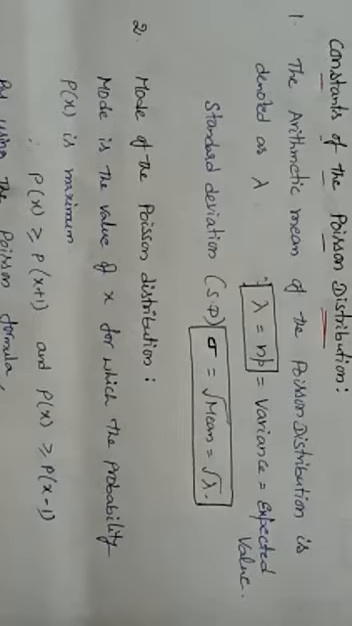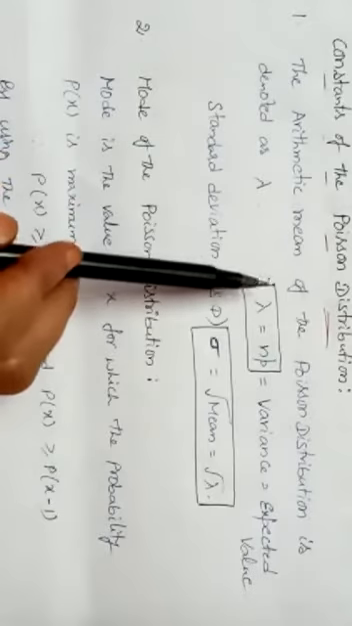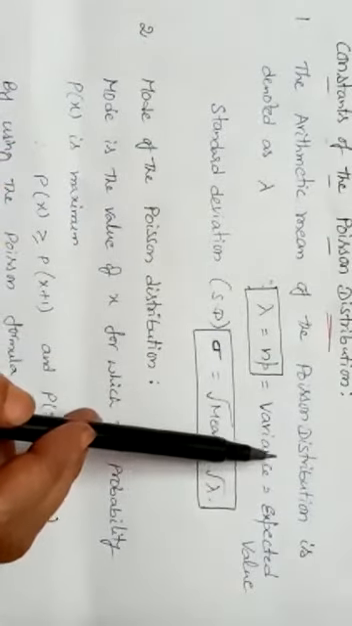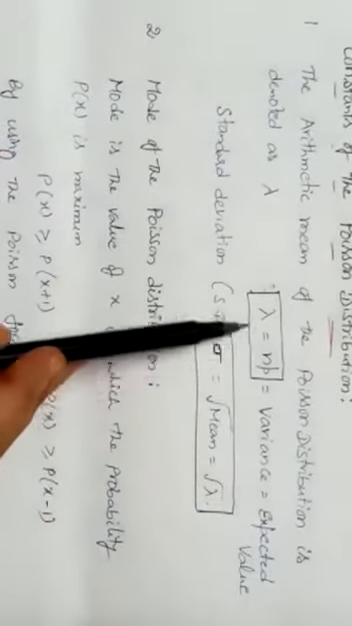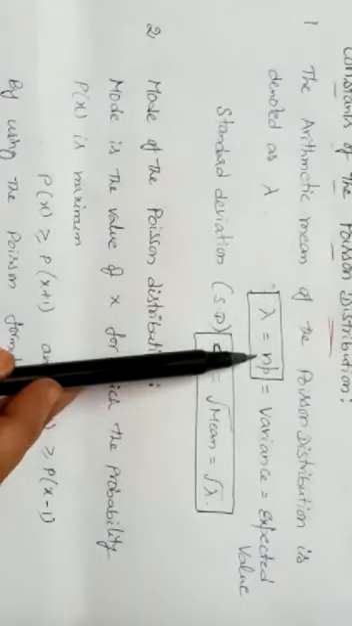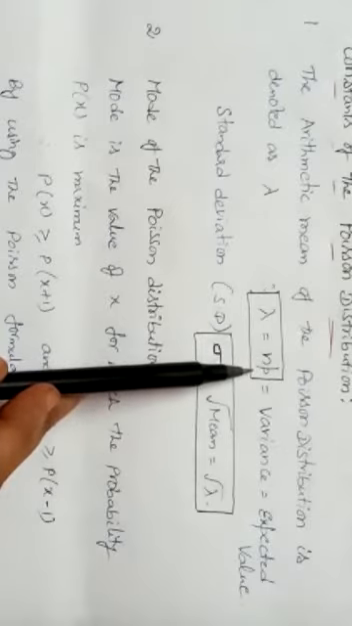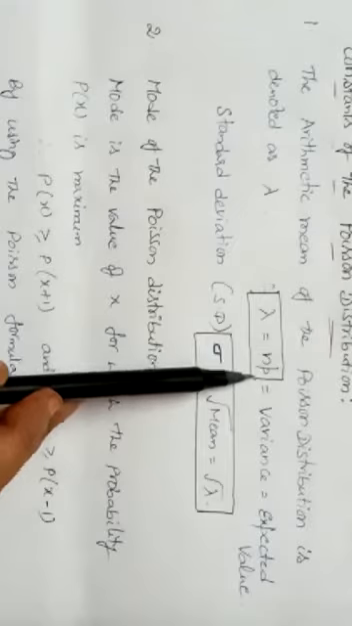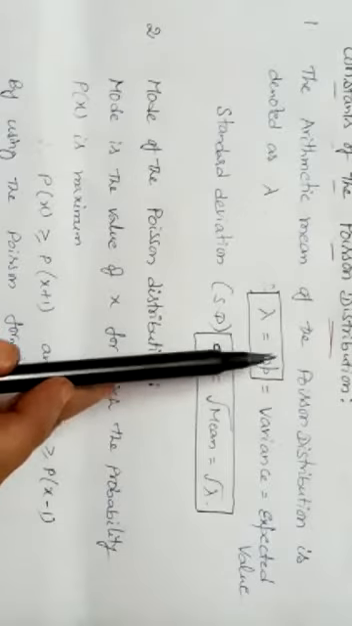One of the constants of the Poisson distribution is the arithmetic mean, denoted as lambda, and that lambda is equal to n into p. N is the number of independent trials, which is large, and p is the probability of success, and that p value is small. N is large and p is small. That comes for the Poisson